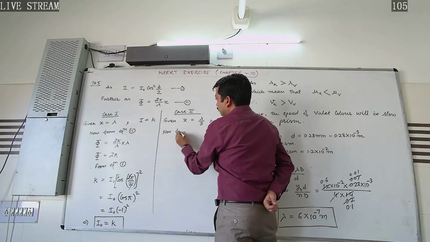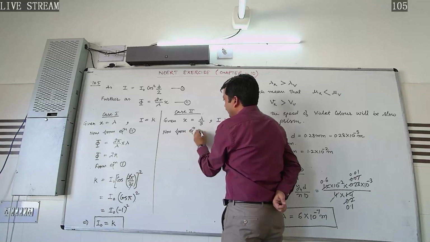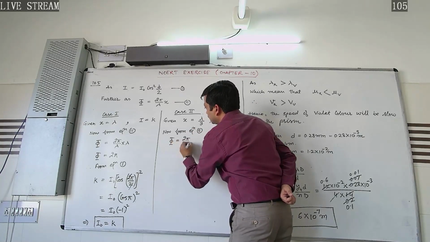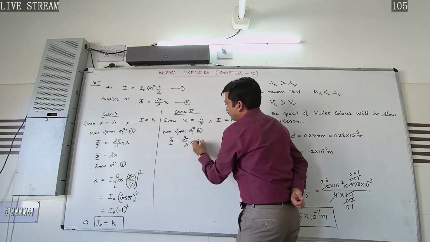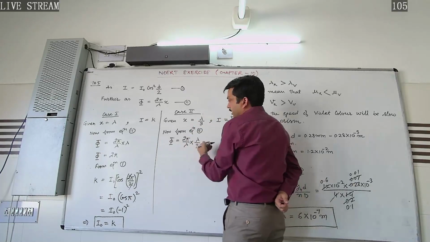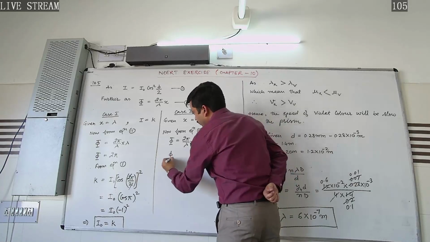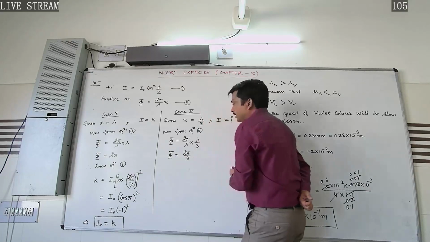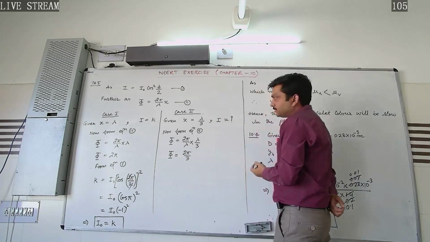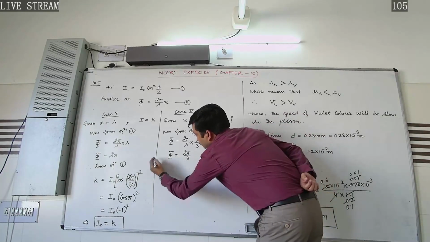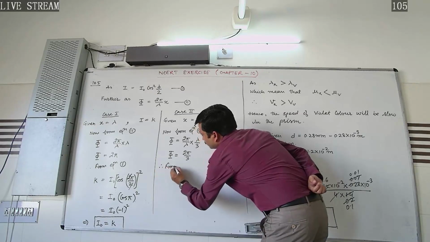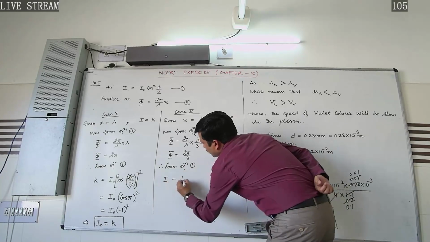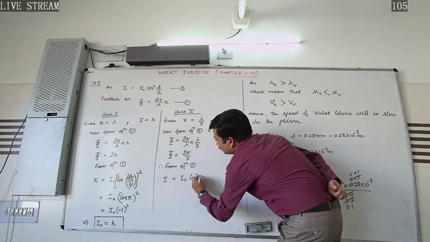From equation 2 what we get, phi, the phase difference, is equal to 2 pi by lambda into x. Put the value of x. Lambda will get cancelled out. We get the value phi is equal to 2 pi by 3. That is the phase. Now therefore from equation 1 what we get, I is equal to I naught cos square phi.